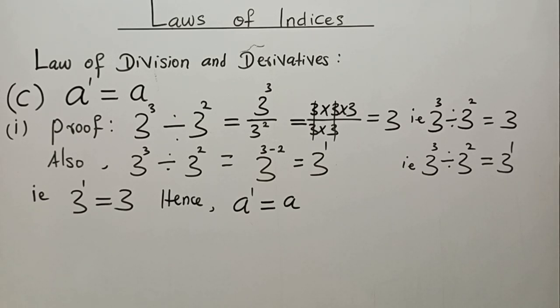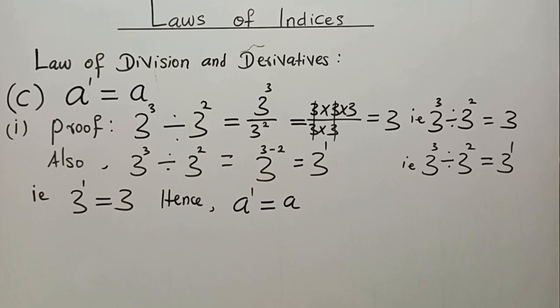Let us carry out the same number operation by applying law number 1 under this section, the law of division of numbers in index form. That is what we want to apply. Don't forget that this one was done with just the traditional method of division of numbers in their ordinary forms.